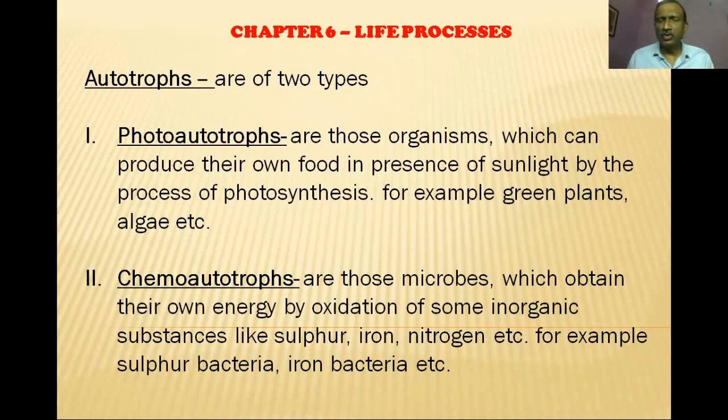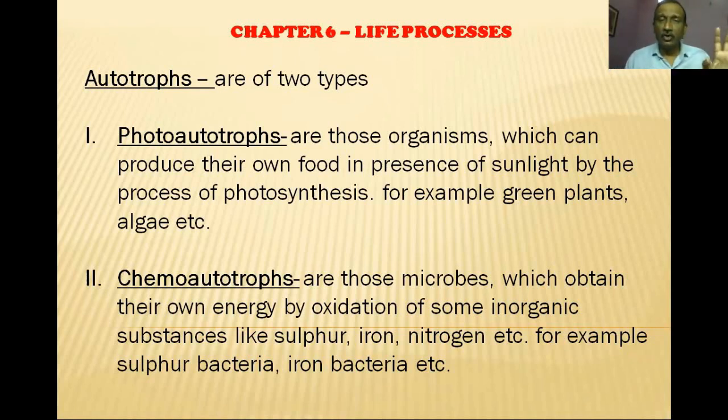They are unicellular or very simple organisms. Secondly, phototrophs use sunlight or any other source of light. Chemotrophs obtain their energy by the oxidation of food, oxidation of inorganic substances. Third, the phototrophs will always have some pigment, maybe chlorophyll or xanthophyll or some other type of chemicals, whereas no such pigments are found in chemoautotrophs.